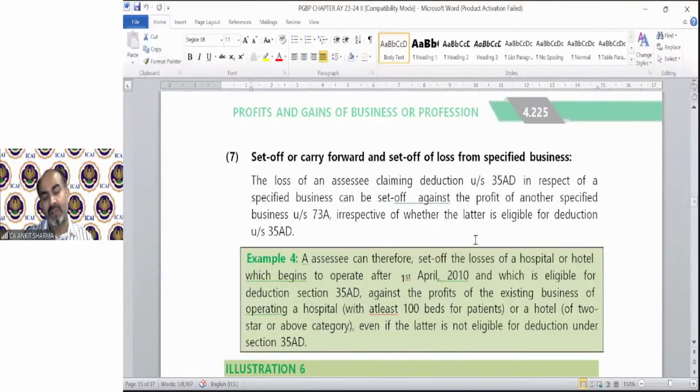Set off and carry forward. This business expenditure, if it has not been set off, if there is a loss in this business, then you can set off the loss of this business against the profit of a specified business or other business of the same nature. This will be discussed in the set off and carry forward of losses section. For the time being, the loss of an assessee claiming deduction under section 35AD in respect of a specified business can be set off against the profit of another specified business under section 73A, irrespective of whether the latter is eligible for deduction under section 35AD or not.